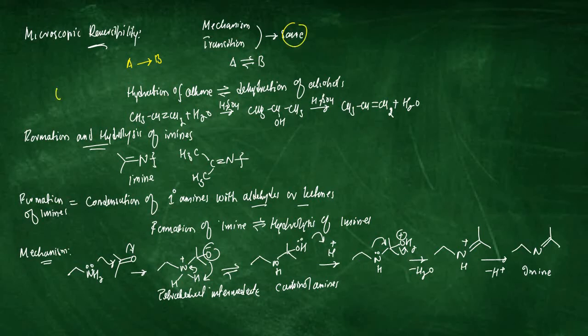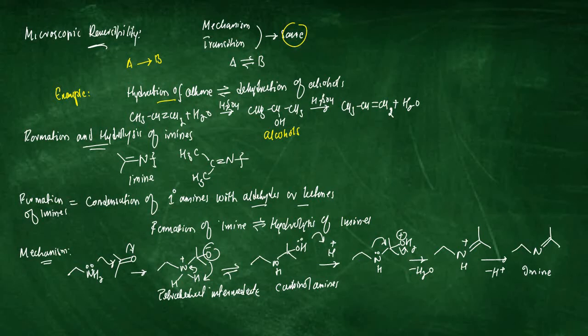Just as an example, we can focus on hydration of alkenes. Here we have hydration of alkenes, a sort of addition reaction which takes place in the presence of sulfuric acid to give rise to formation of alcohols. These alcohols can be dehydrated in the presence of sulfuric acid for generating the same alkene. So whether it is the hydration of alkenes or dehydration of alcohol, both proceed through the same mechanism involving the same transition state. So this phenomenon is known as microscopic reversibility.